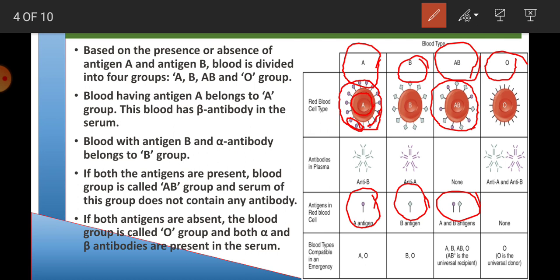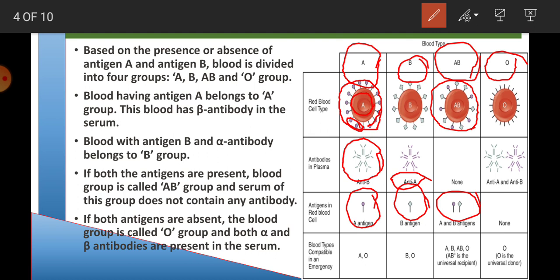If there is A antigen on the surface, then anti-B or B type antibody will be present in the plasma of the blood. If the blood group is B type, then anti-A or A type antibody will be present in the plasma. If both antigens are present, then there will be no antibodies.